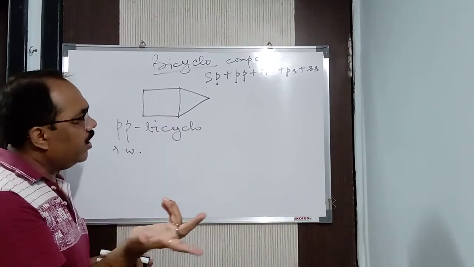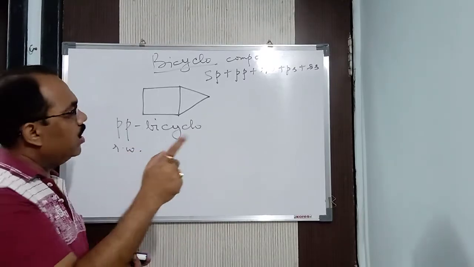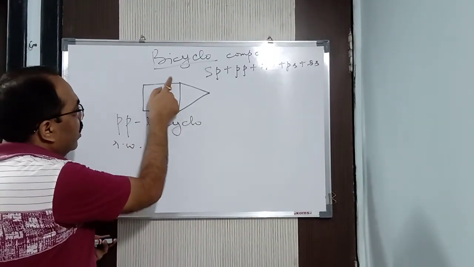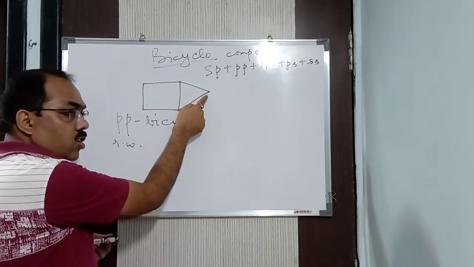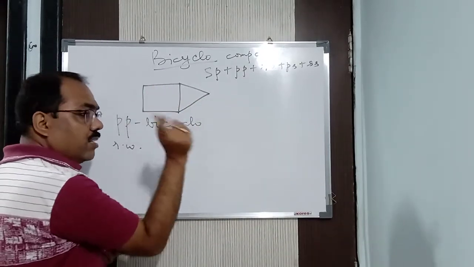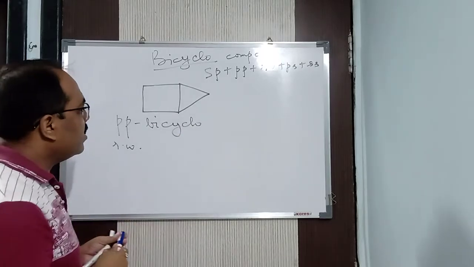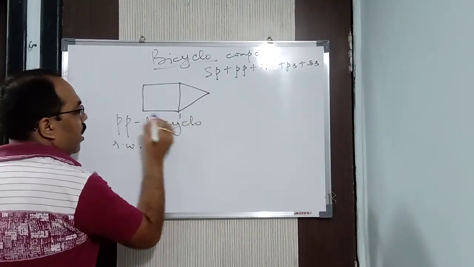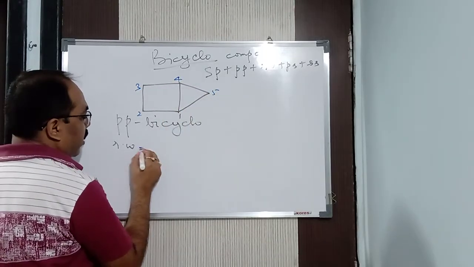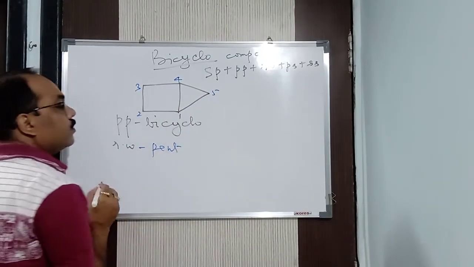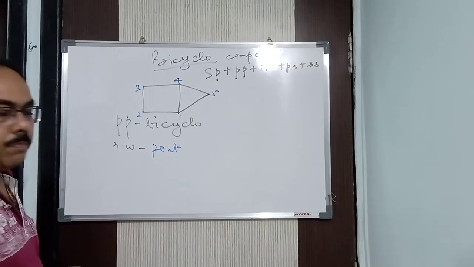Here also the same thing. You have read it. Root word means what? The longest chain. So here also the same thing. The longest ring. This is your longest ring. Then after that the shortest ring. First the longest ring, then the shortest ring. Listen carefully. So we'll start from here. Let us say I'm starting from here. 1, 2, 3, 4 and 5. So what is the root word? You got it. Pent. Alright, the root word you got is pent.